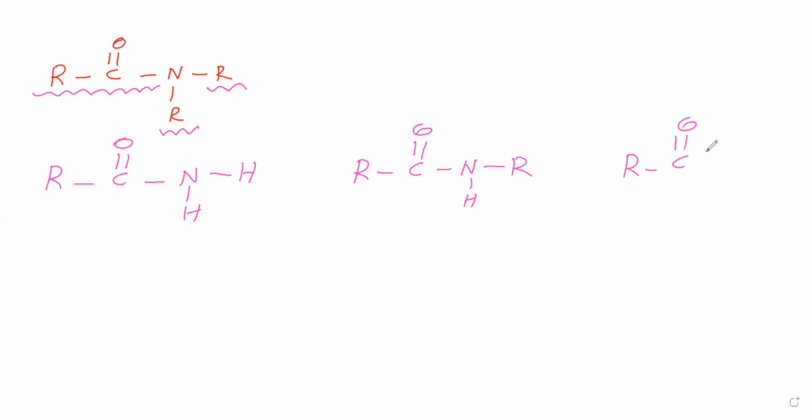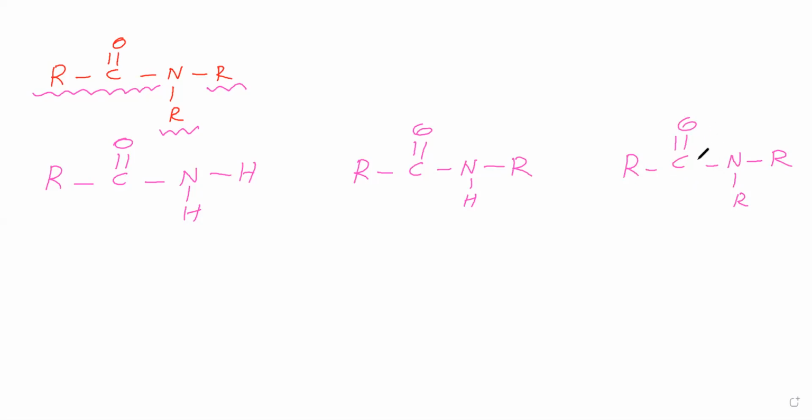Now, RCONRR. This N is having no hydrogens. This N is having two alkyl groups. Therefore, it is called a tertiary amide.